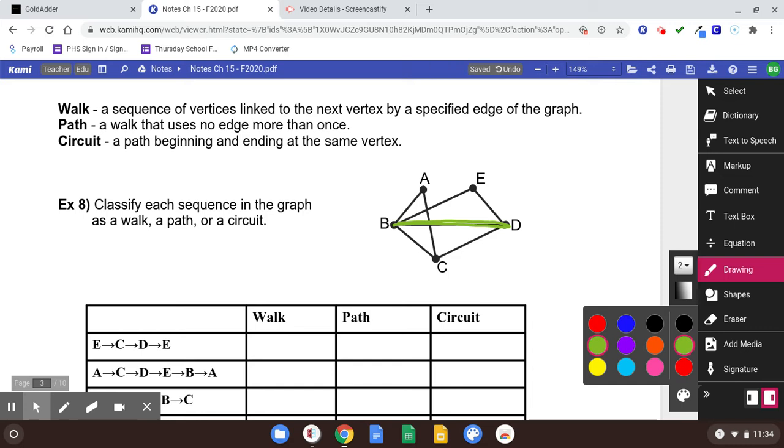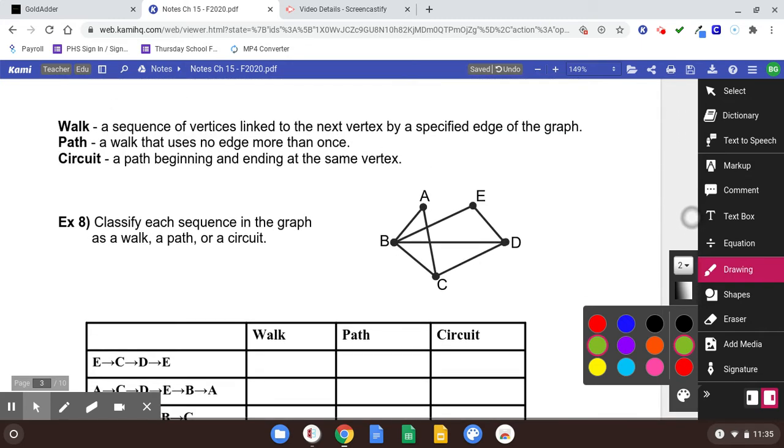Think about it as bridges. As you travel across a bridge, you burn it, so you can't use it again. That's a path. And a circuit is a path that begins and ends at the same place. So if I go from A to B to C and back to A, that's a circuit. But it's a path, so I can't use the same edge more than once. As long as I do that, that's a circuit.